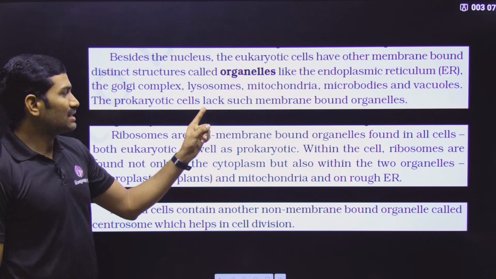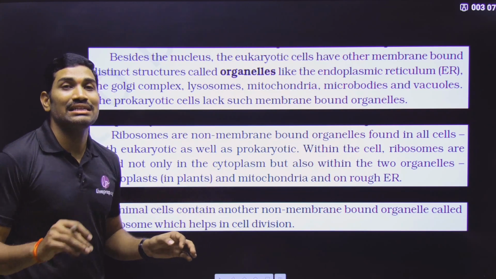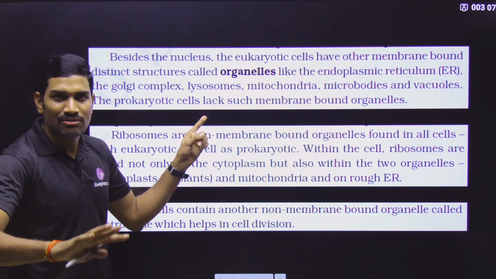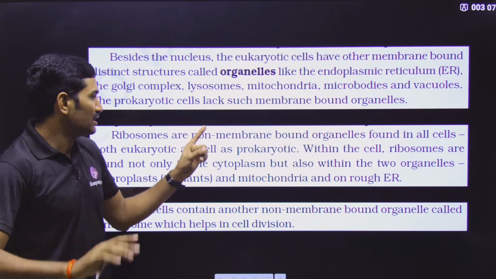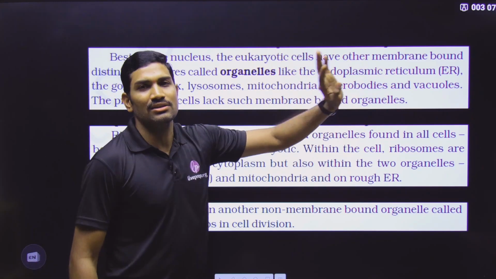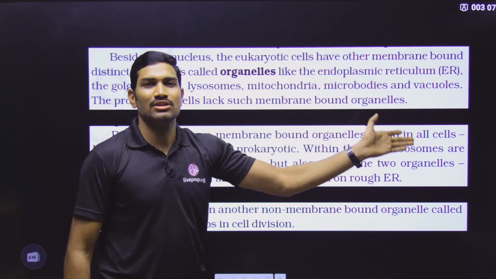The prokaryotic cells lack. Lack means not contain, devoid. Devoid and lack both give the same meaning. That means they do not contain. So prokaryotic cells do not contain such membrane bound organelles. This type of membrane bound organelles are not present in prokaryotic cells. This is what the meaning is.